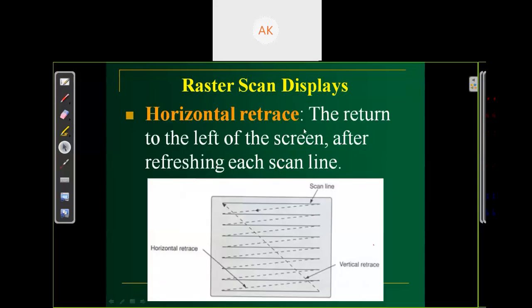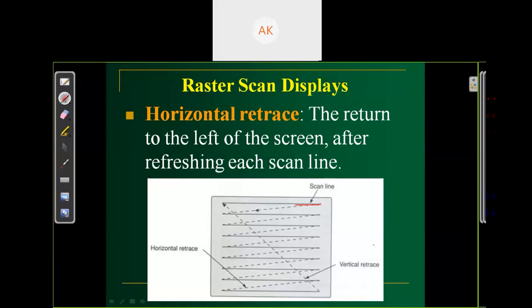Horizontal retrace. Horizontal retrace is the return to the left of the screen after refreshing each scan line. So it's completing the first line, and after completing this line, we start from the next line. Here we complete the first line.